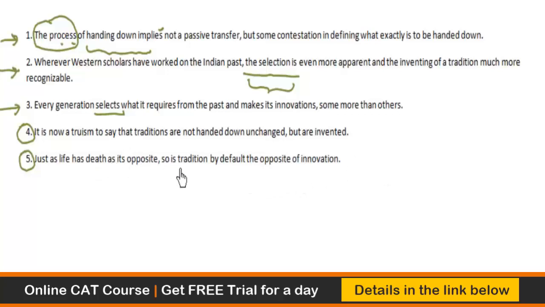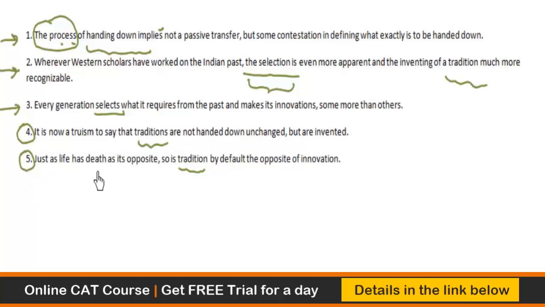So the word tradition has been introduced in the paragraph. And if you look at this, traditions is again coming here, right? And then tradition is again coming here. So we get a feeling that the word tradition is linking the sentences. And it is wise for us to open the paragraph by introducing what exactly tradition is all about. And statement 5 precisely does that.